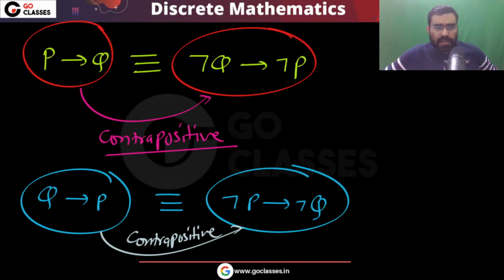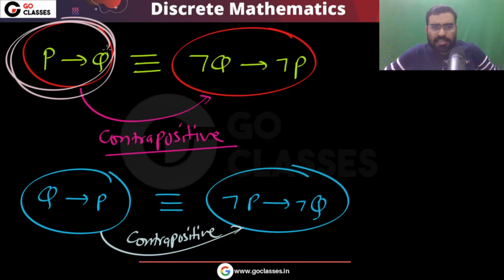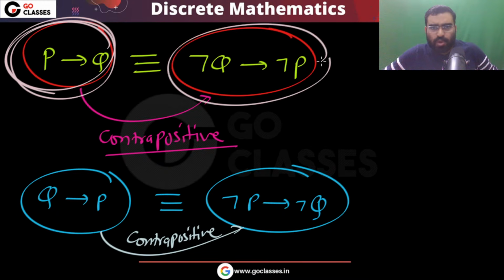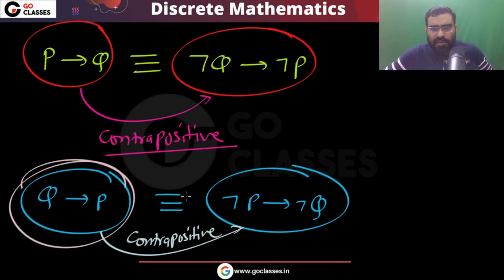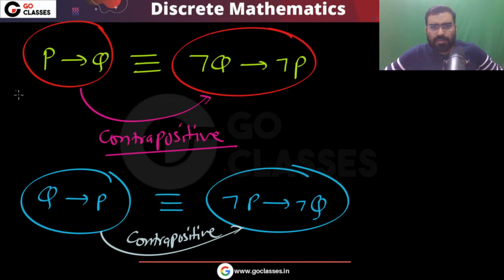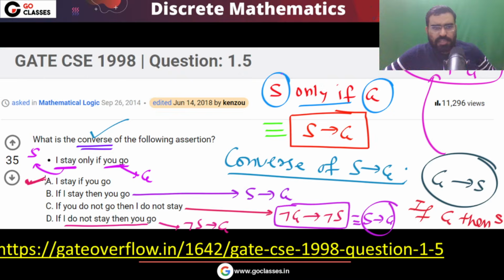So these are the same. Any conditional statement is equivalent to its contrapositive. This is a conditional statement, and it is equivalent to its own contrapositive. Similarly, this is a conditional statement, and it is equivalent to its own contrapositive. So every conditional statement is equivalent to its own contrapositive. Very simple. So here in this question, the answer will be option A. Options B, C, D are not going to be the answer.